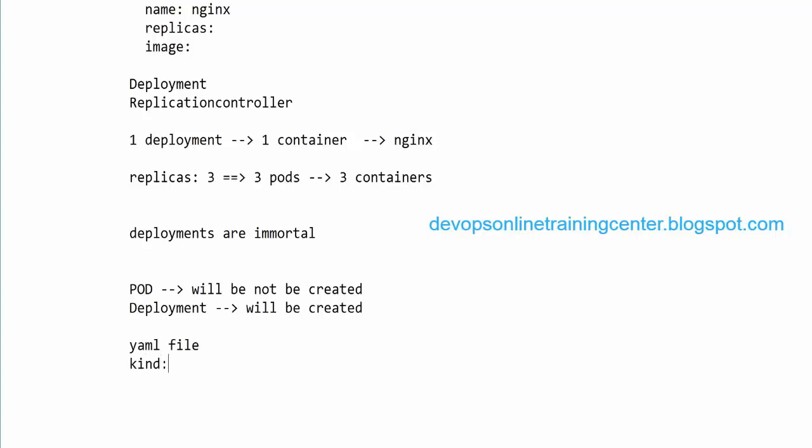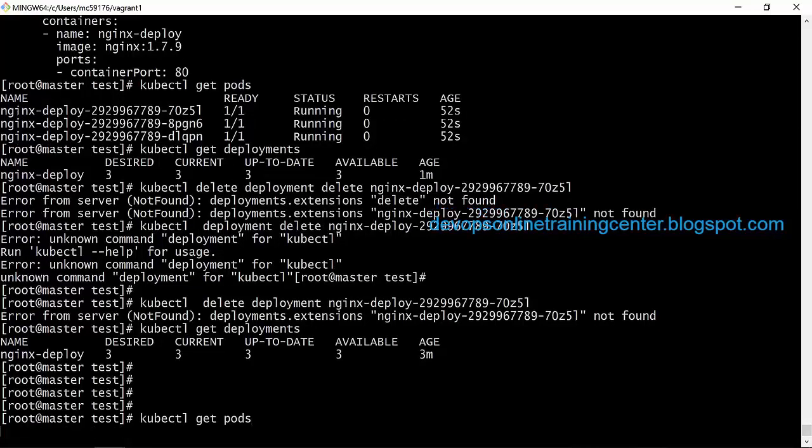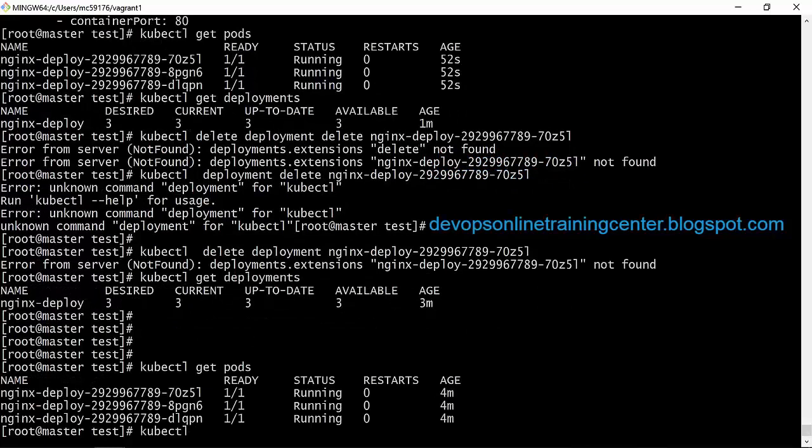There is something called kind, which we specified as deployment. So that will decide whether this has to be available or not, right? So let's say somebody by mistake deletes the pod, it won't recreate, right? But if the container goes down, that will be created. This is what you're saying, right?